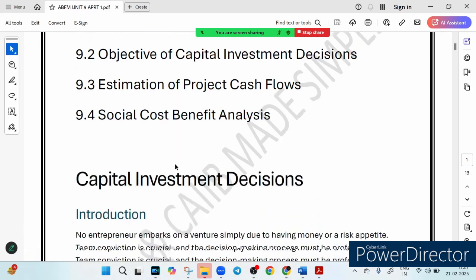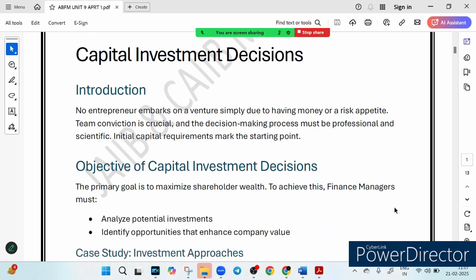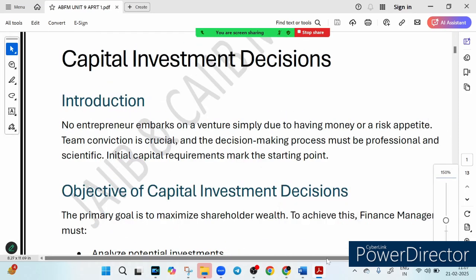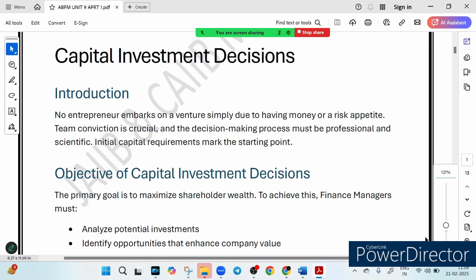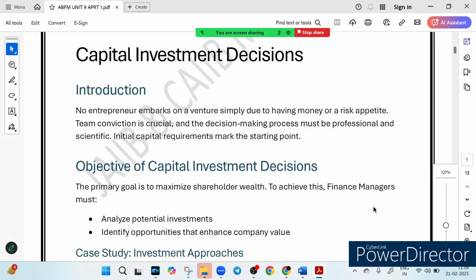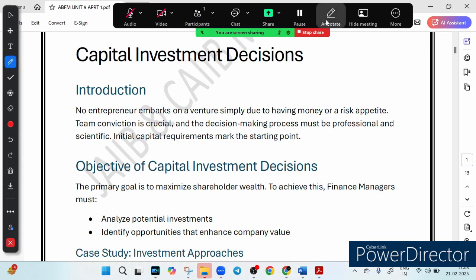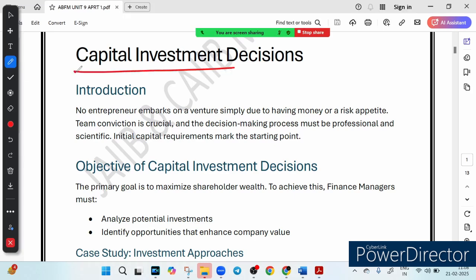So let's get started. Ever wondered? So first of all, let's talk about this so-called capital investment decision. I hope you are able to clearly view the slides which I am presenting before you. Now, have you ever wondered why some businesses thrive while others slowly fade away? Is it just luck, or is there any secret behind long-term success? In this particular lecture, we are diving into one of the most critical decisions that financial managers and entrepreneurs make, and this decision is what we call capital investment decision. If you are preparing for ABFM, this is a must-know topic that will not only help you crack the exam, but also give you a real-world perspective on business growth.